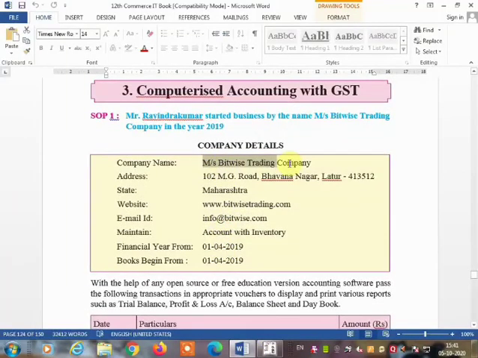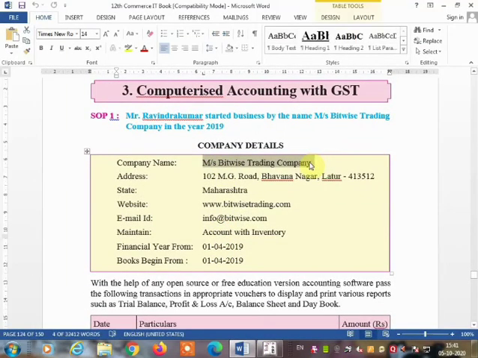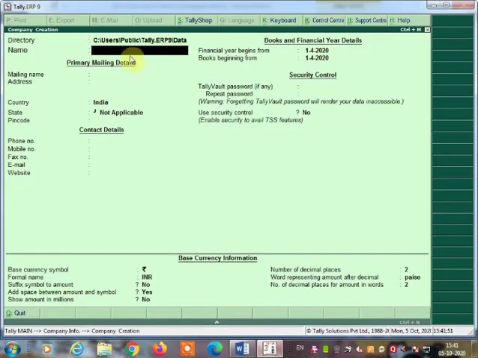So your Bitwise Trading Company, we can fill this detail over here. Bitwise Trading Company Limited. Okay, then the address of the company.